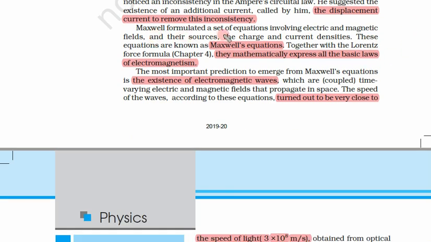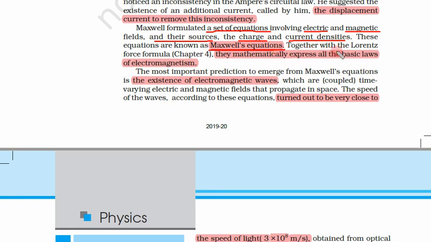So Maxwell formulated a set of equations. So why is he famous? Because he derived a set of equations involving electric and magnetic fields and their sources. What are the sources of electric and magnetic fields? Charge and current densities. So these are the sources. These equations are known as Maxwell equations.